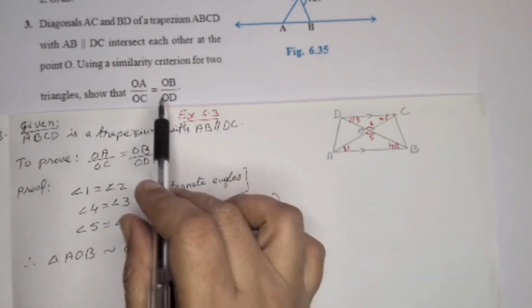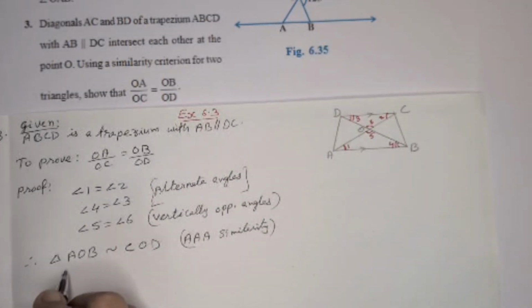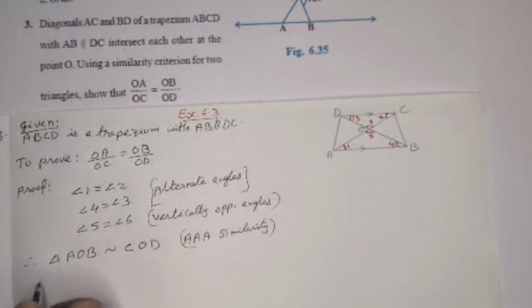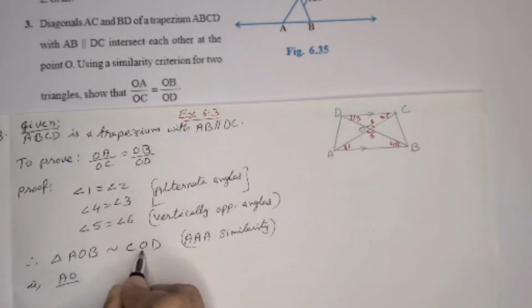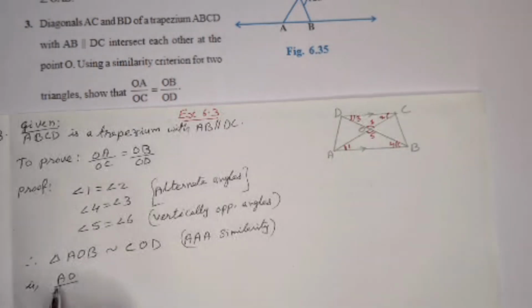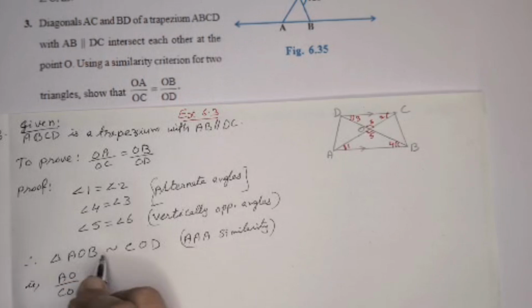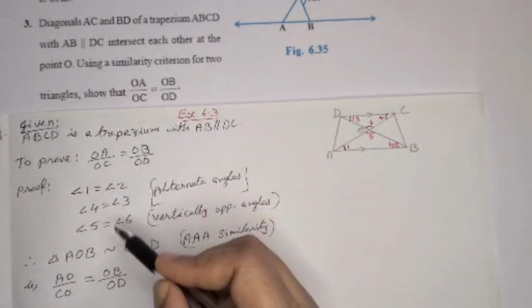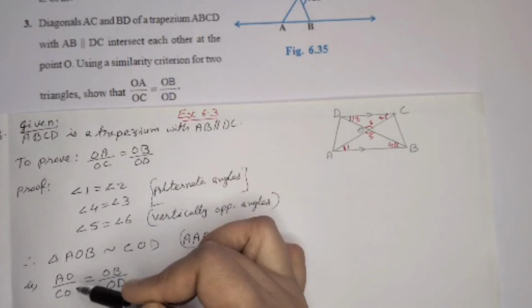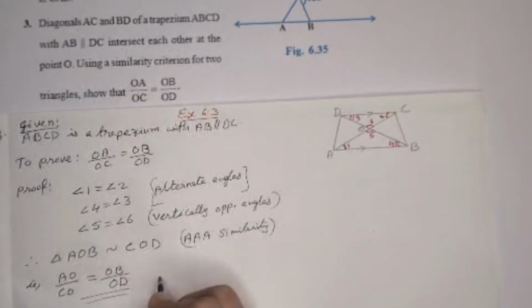Then we have to prove OA by OC. For that, look at the corresponding sides. Here we are taking the first two letters, that is AO, by the corresponding sides from the second triangle, CO, is equal to the second and third letters, the last two letters, OB by OD. Now what we have to prove? OA by CO is equal to OB by OD. Hence the proof. This OA is same as AO. So this is the proof.